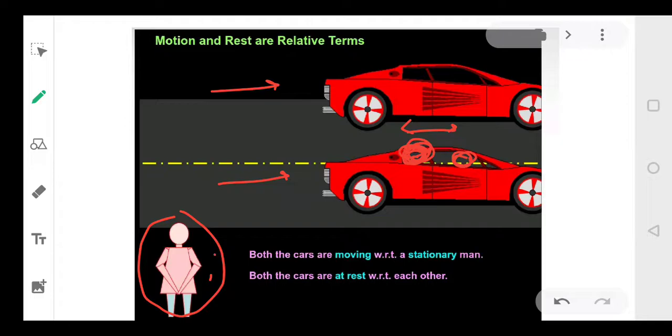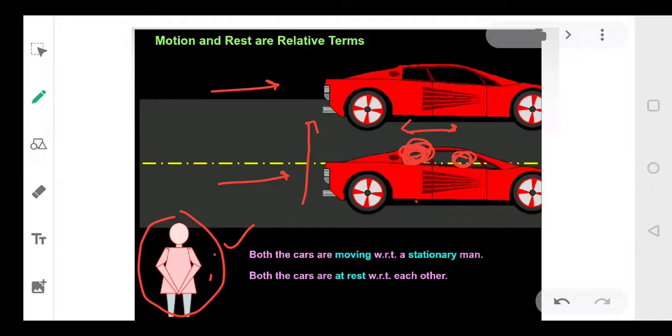But for me, they are in motion. Clear? Now look at these 2 cars also. अगर इन दोनों cars ये साथ साथ चल रही हैं, तो for them they are at rest and I am in motion. So motion and rest depend on the position or the place from where we are seeing.